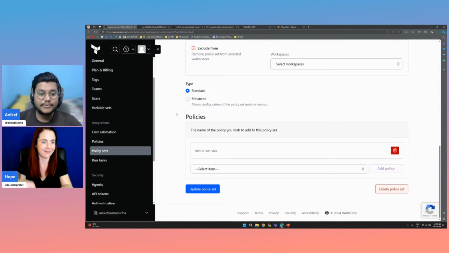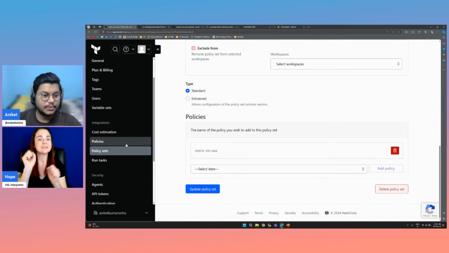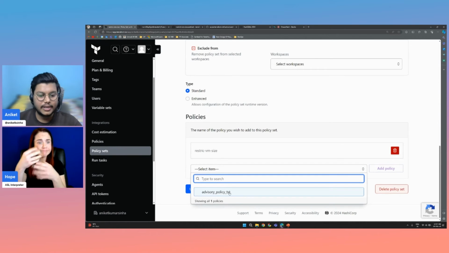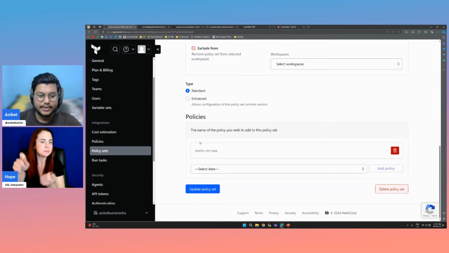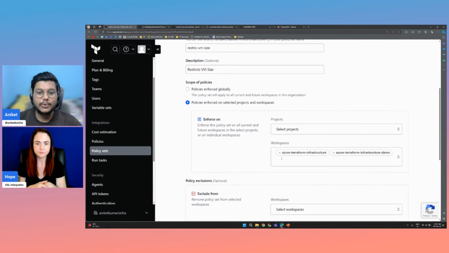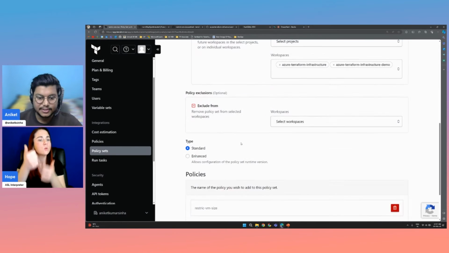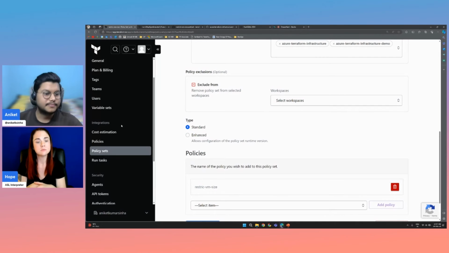Okay, and then you get an option of policies. So you created the policy here, right? You can just choose what new policy you want to add to the specific policy set. So from here only you can choose in which workspaces you want to implement what kind of policies. Okay, so we have created this now.